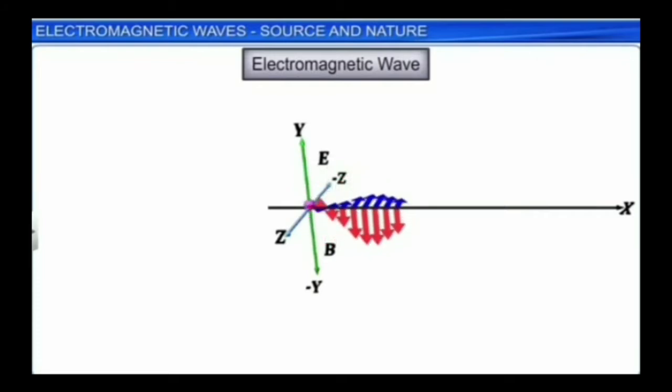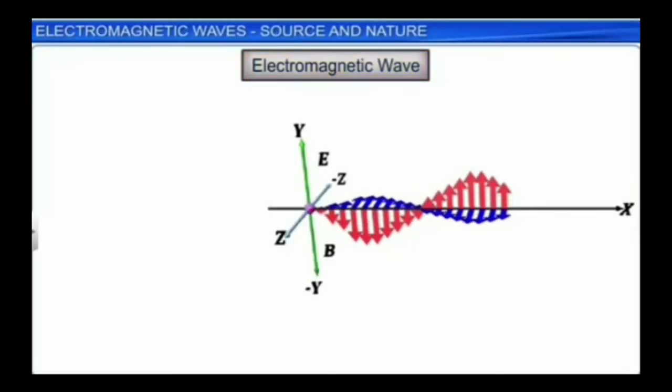So if the particle is oscillating in the y direction, the electric field will be oscillating in the y direction and the magnetic field will be oscillating in the z direction, and the wave is propagating in the x direction.